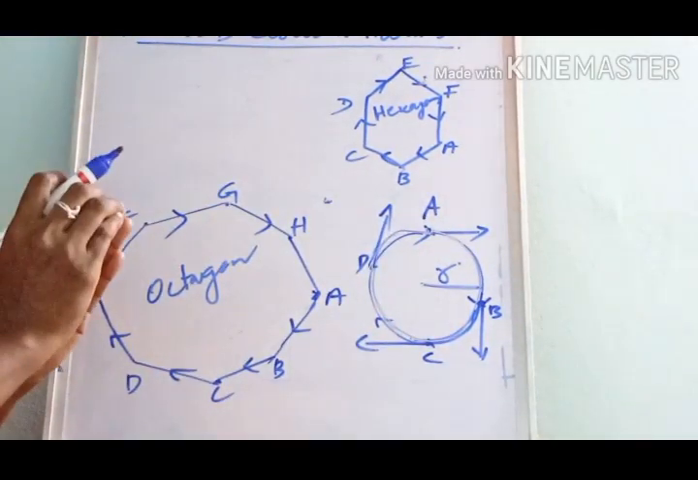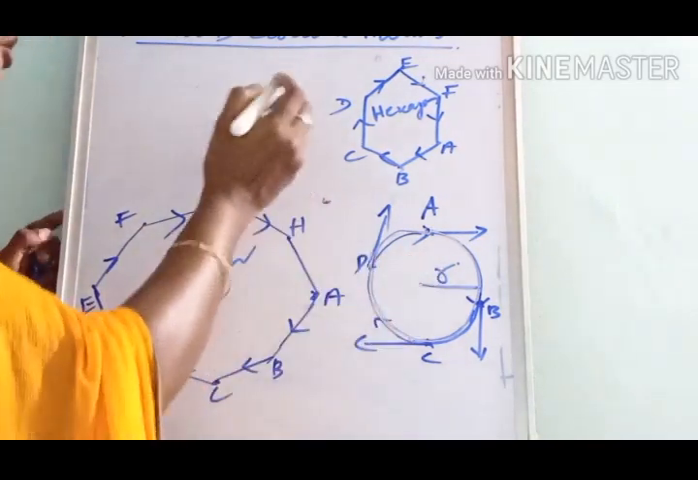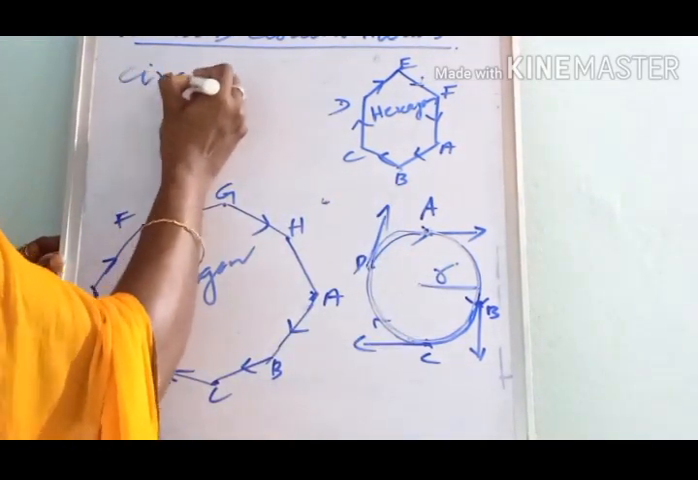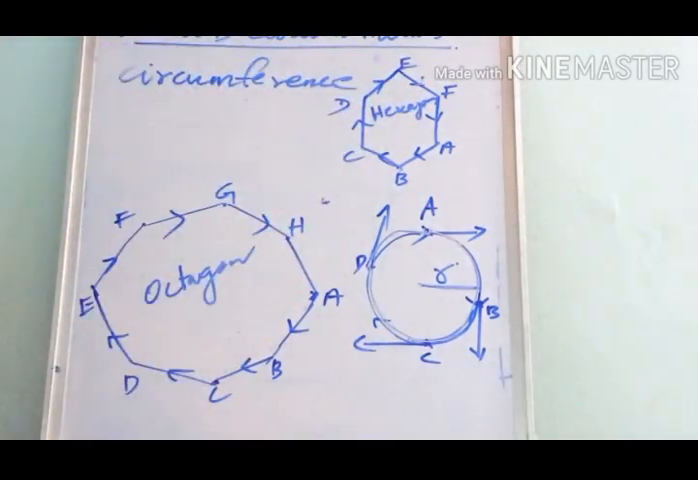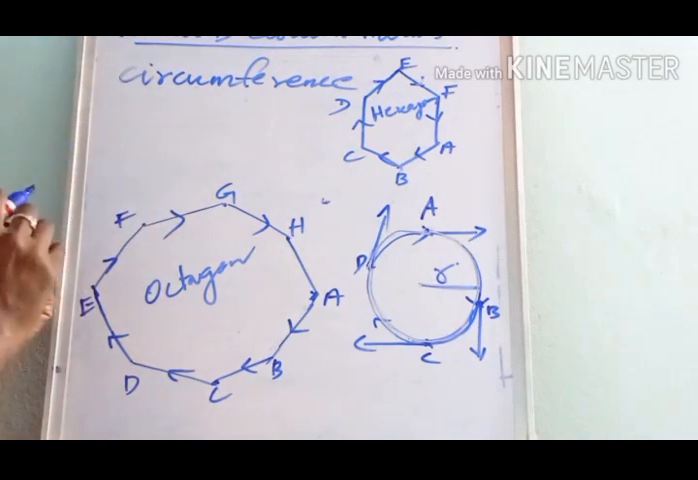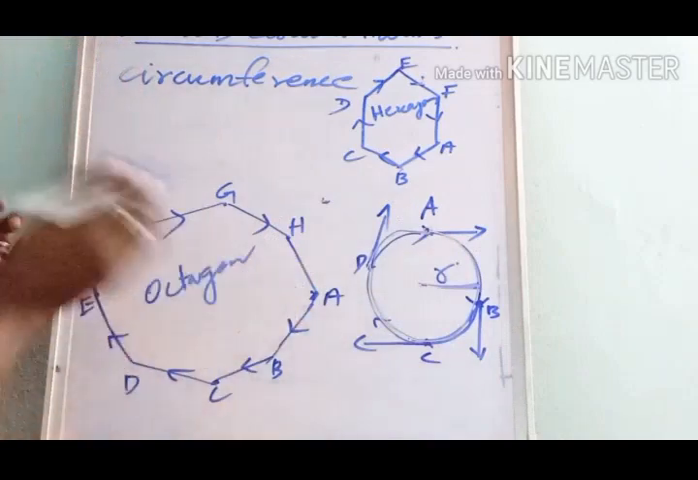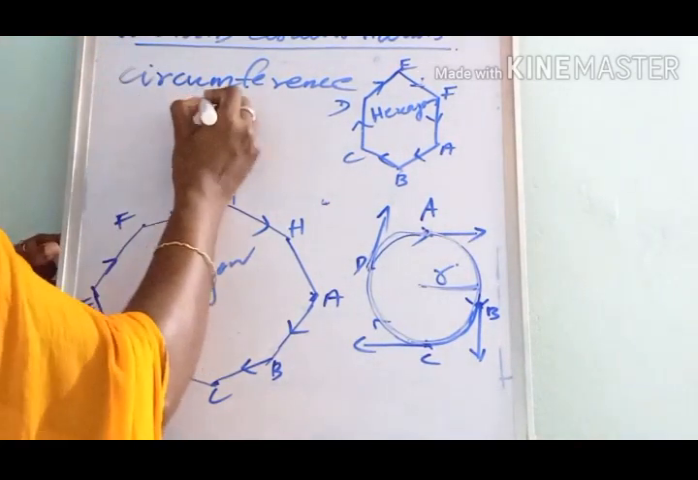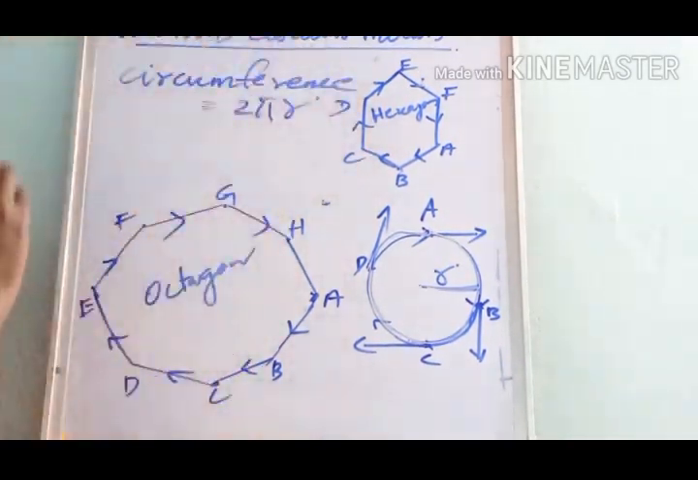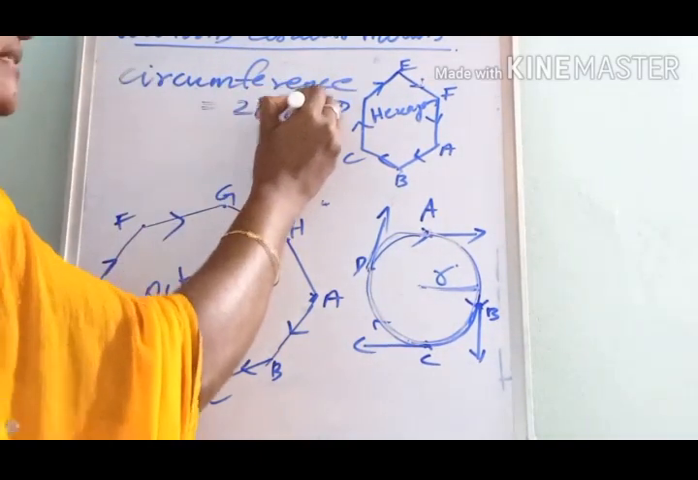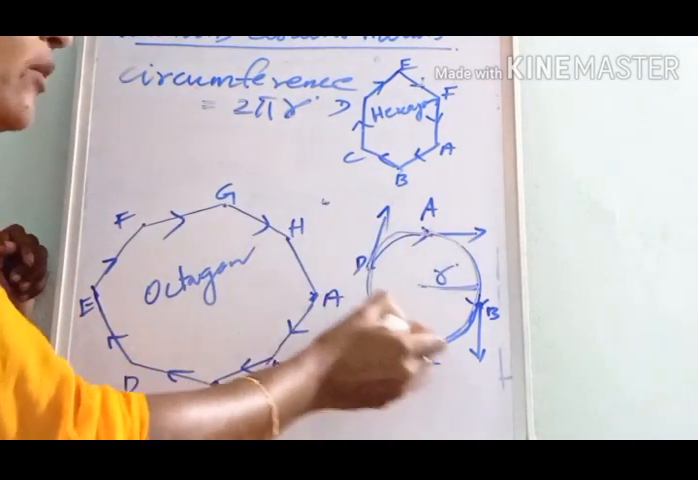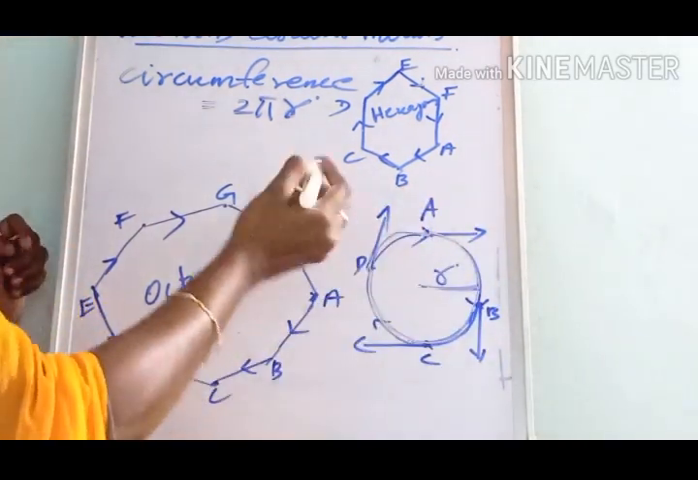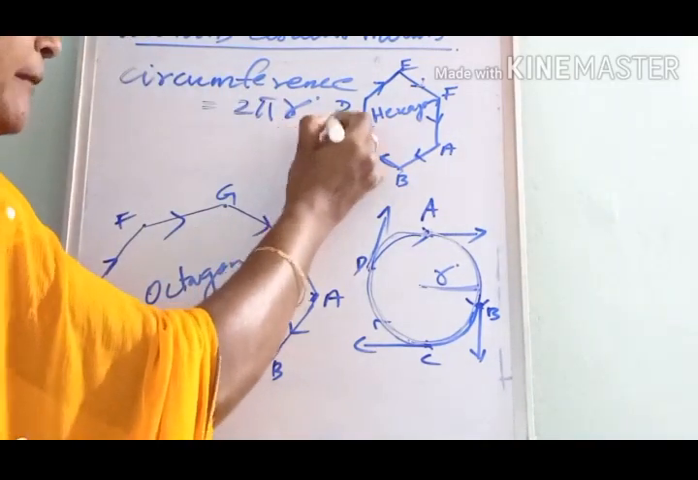The total distance travelled by the object here is equal to the circumference of the circle. You studied in maths what the circumference of a circle is. If the radius of the circle is r, then the circumference is equal to 2 pi r. For completing one round along this circle, the object takes time t.